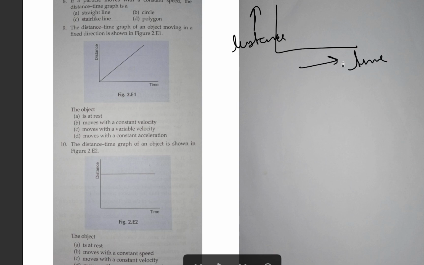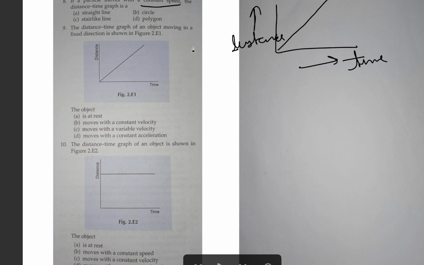In the eighth question, if a particle moves with a constant speed, the distance time graph is? If we plot a graph between distance and time, they are saying that if a particle moves with a constant speed, the graph should be like this between distance and time.